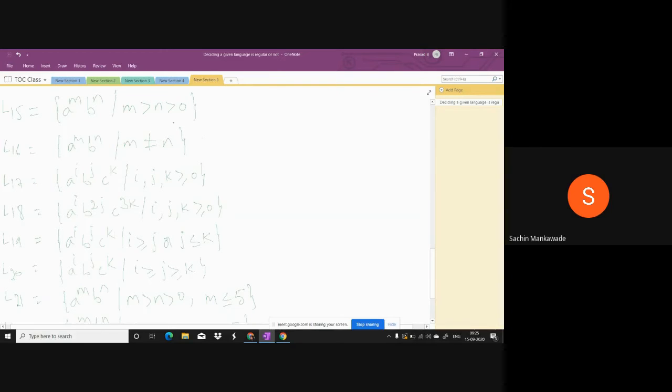Any doubt? So simply, relation infinite, not regular. Because we require memory, we cannot construct a finite automata.